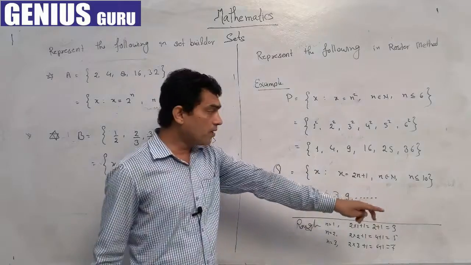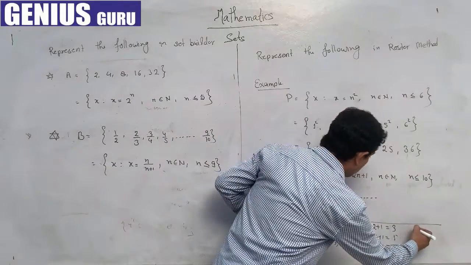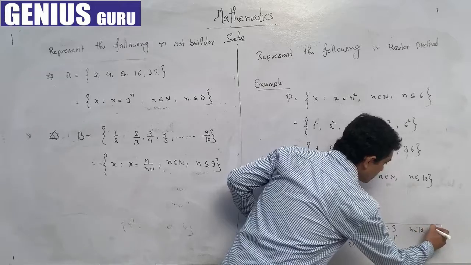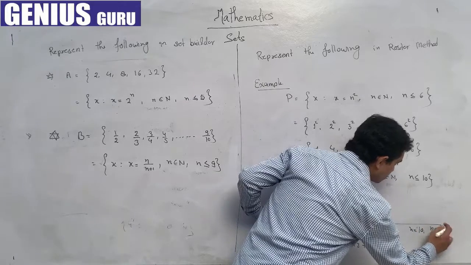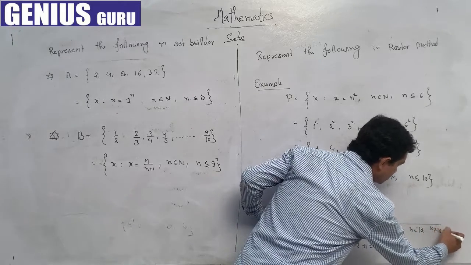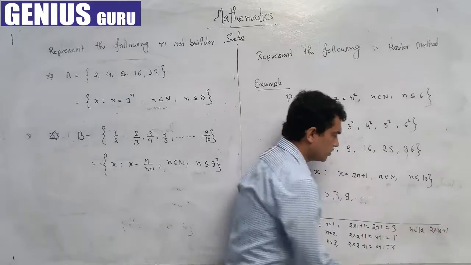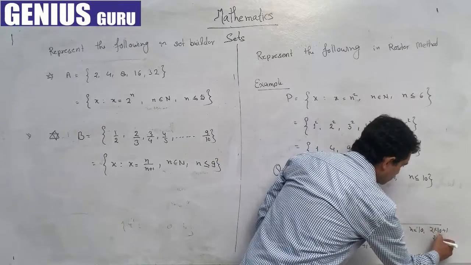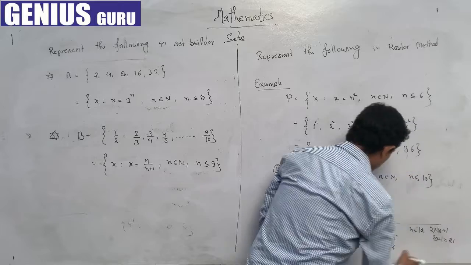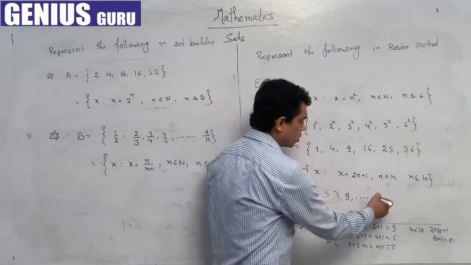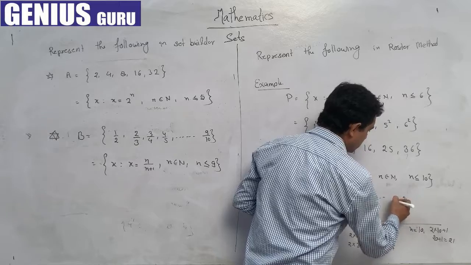The last number will be when n is 10: 2n, 2 into 10 is 20, plus 1, that is 21. Means we have to write all the elements here: 3, 5, 7, 9, dot dot dot, last number is 21.